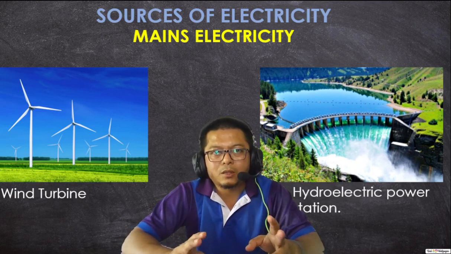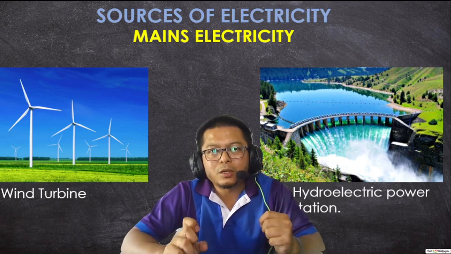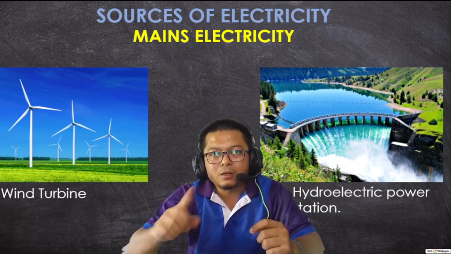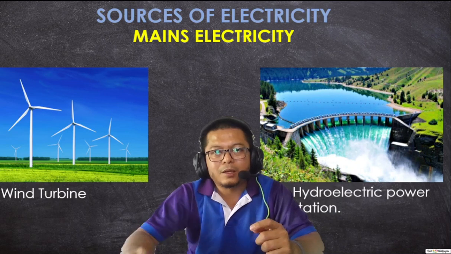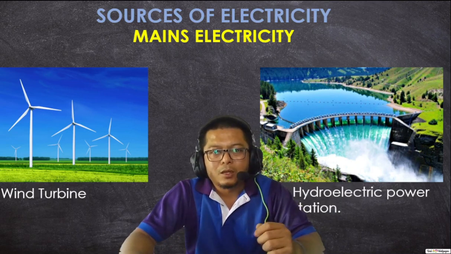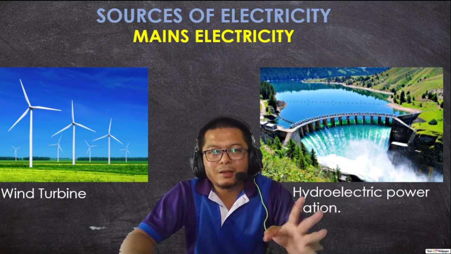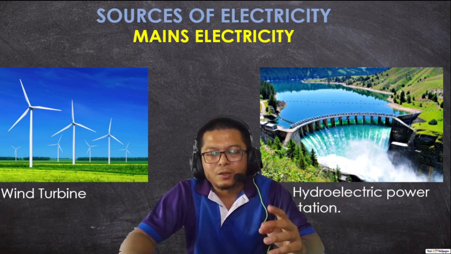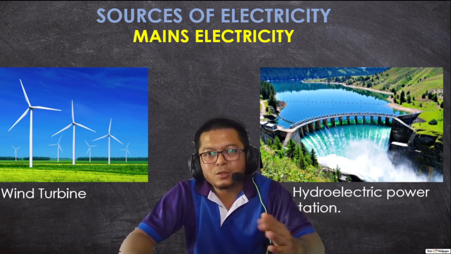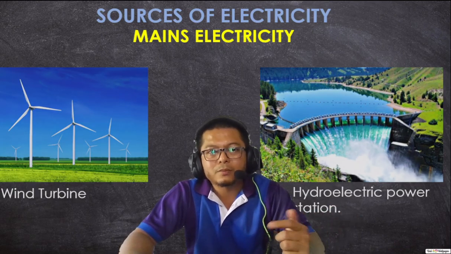They collect water and the water will move down, and the movement will push and turn the generators around, and then the generators will produce electricity. Now these two work without burning anything. This is safer than the other four. It's not burning anything, it uses water, and the other one, the wind turbine, uses wind.